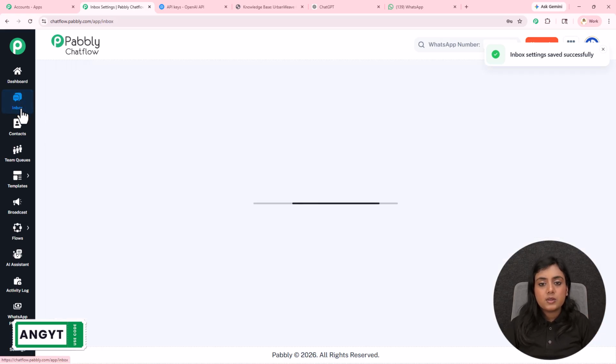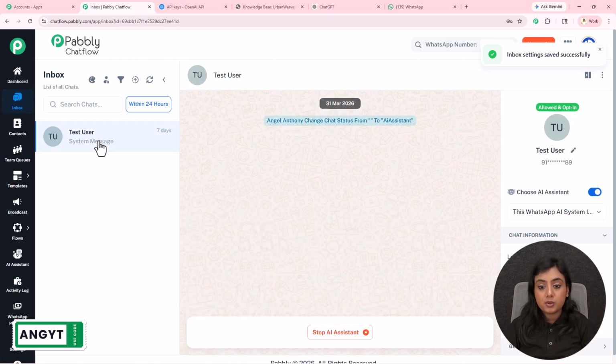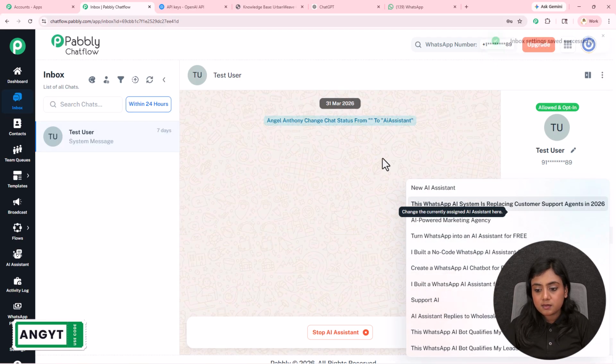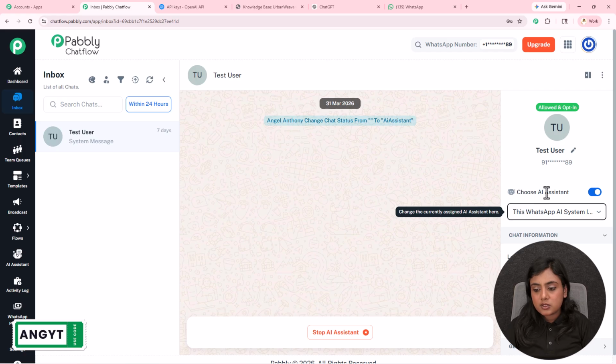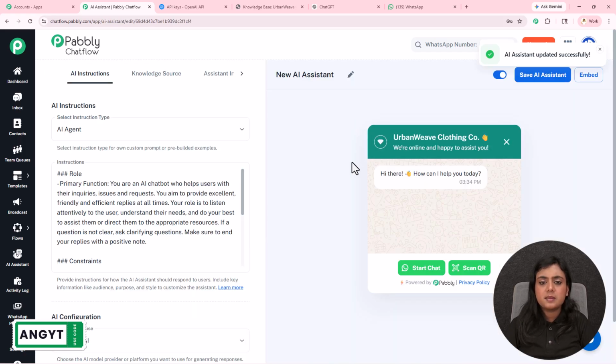With that, if you want this AI assistant to be automatically enabled for a single contact, go to inbox, select the chat to whom you want to assign this AI assistant, toggle this button on for choose AI assistant, then select the assistant from the drop down. This AI assistant will be automatically enabled for the specific chat right here. So this is how this amazing assistant is created using Pabbly Chatflow.